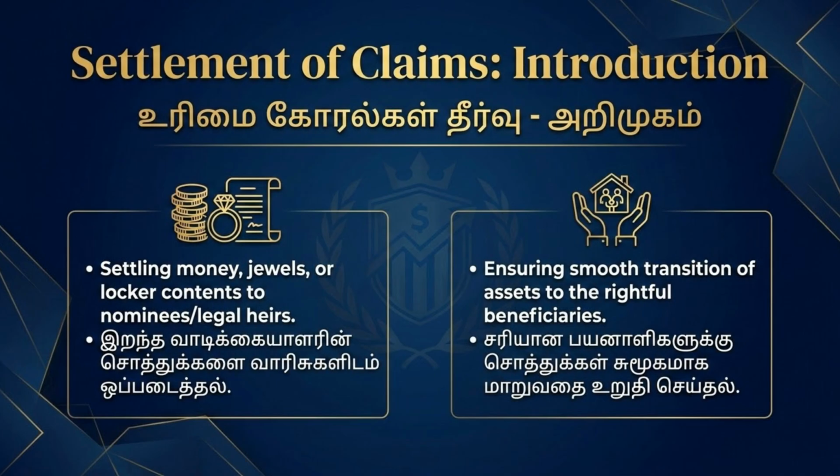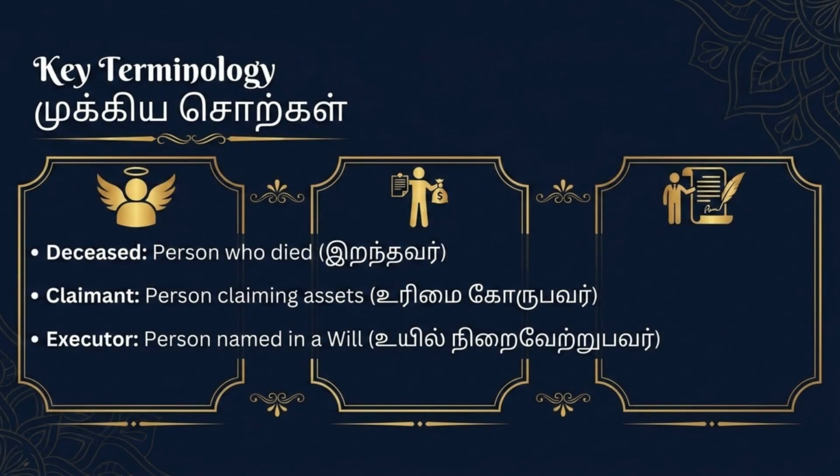Now let's look at the introduction to the settlement of claims. This involves settling money, jewels, or locker contents to nominees or legal heirs, ensuring a smooth transition of assets to the rightful beneficiaries. Key terminology for claim settlement includes the deceased, the person who died, the claimant, the person claiming assets, and the executor, the person named in a will to carry out its terms.